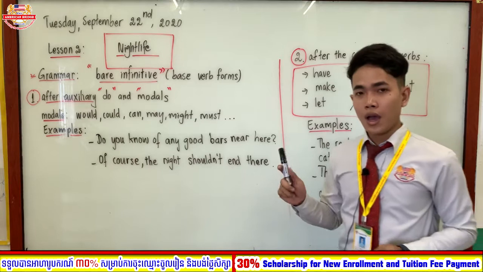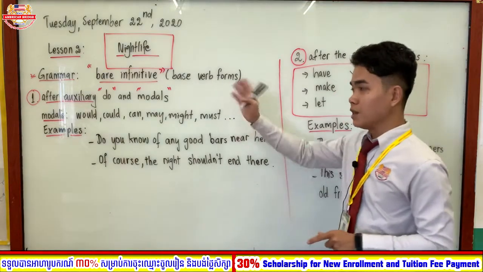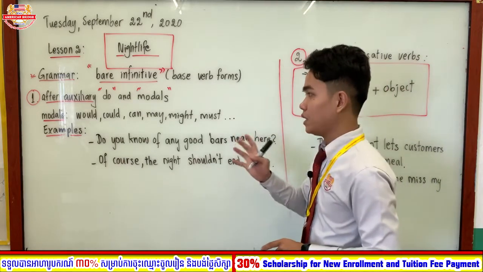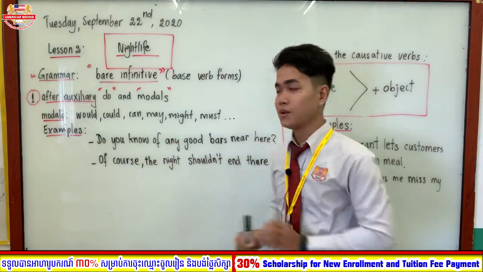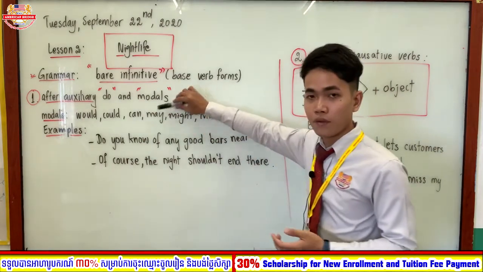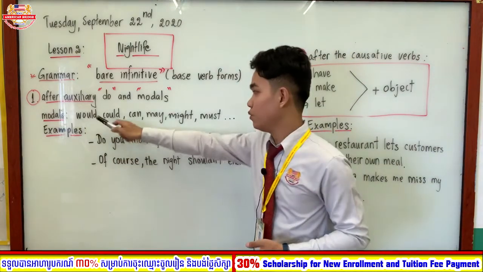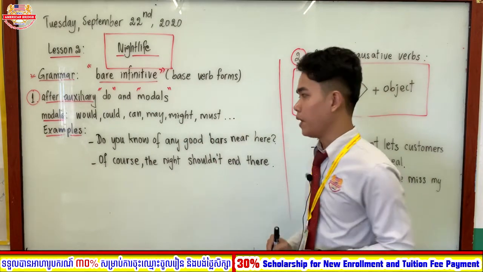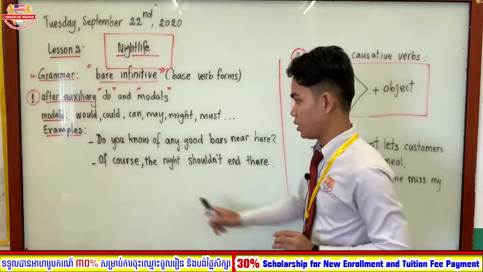So we have two ways to use the bare infinitive. The first one is that we use it after the auxiliary verb do or does. And one more thing is the modals. What are modals, everyone? Modals are words like would, could, can, may, might, must, have to. Let's see some examples on our whiteboard.